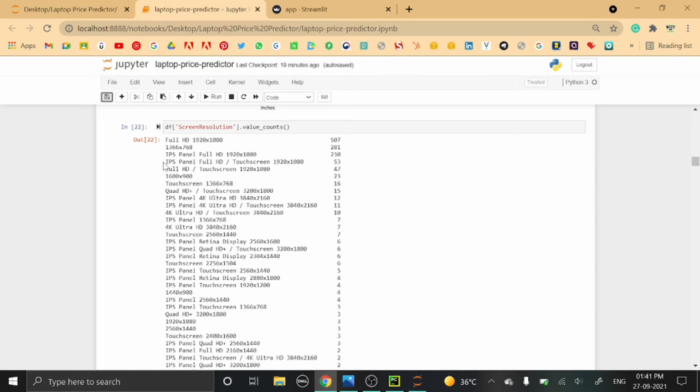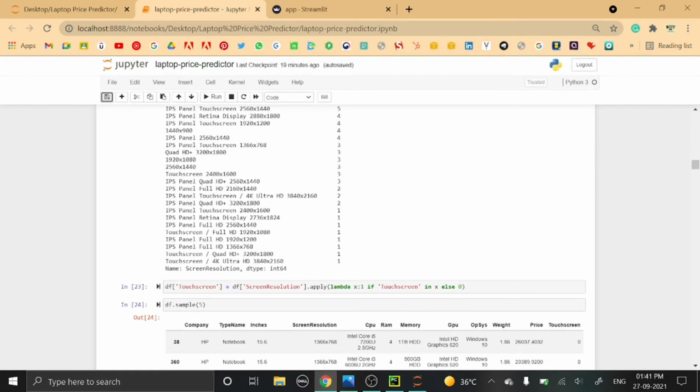Then from this value we can extract whether this screen is a touch screen or not, and many more values can be extracted. So from this screen resolution main column, we have here first created a touchscreen column,